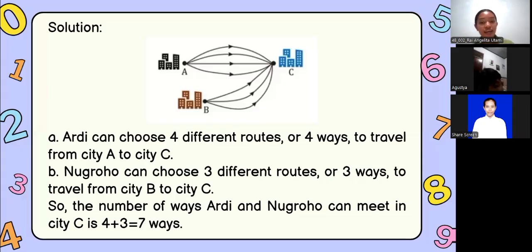Correct, Agustia. Next, Nugroho can choose 3 different routes or 3 ways to travel from city B to city C. So the total number of ways RD and Nugroho can meet in city C is simply 4 plus 3 equals 7 ways.